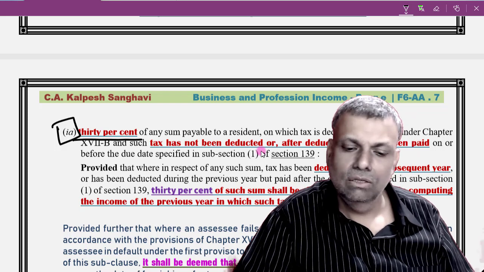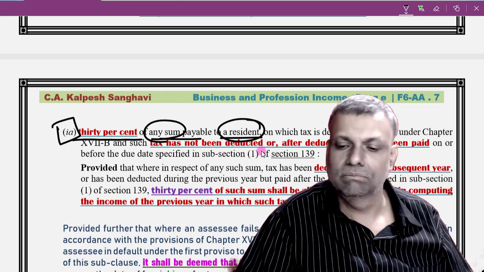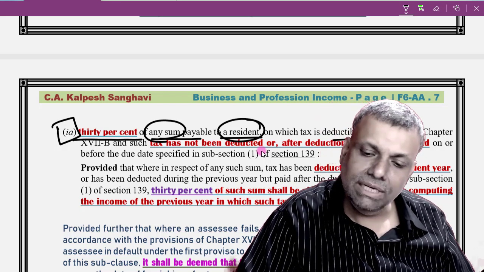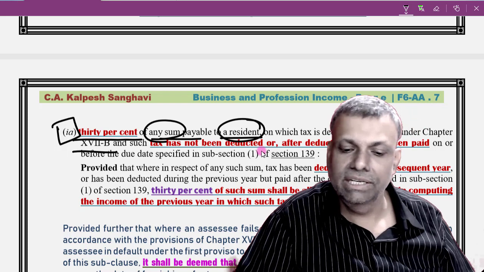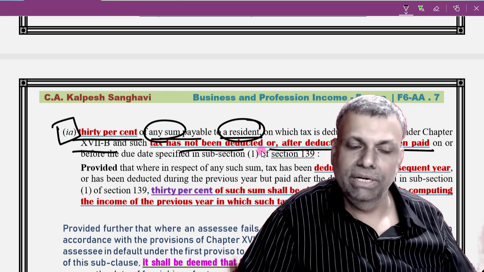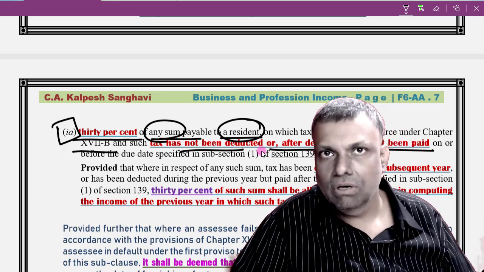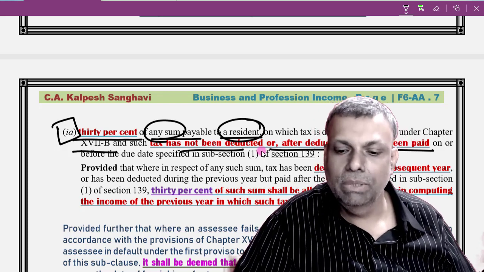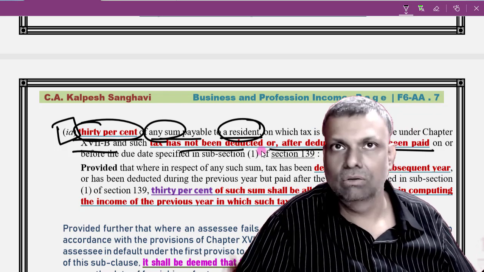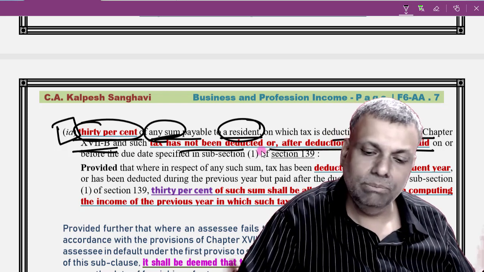30% of any sum payable to resident. Any sum. This is any sum. This is all TDS compliances. Any sum on which tax is deductible at source under this TDS chapter, not deducted, or after deduction it has not been paid. Okay. So, if it is not deducted or after deduction it has not been paid, in that particular case, you have 30% to be disallowed. In our case, it is any sum, it is covered by the TDS chapter.